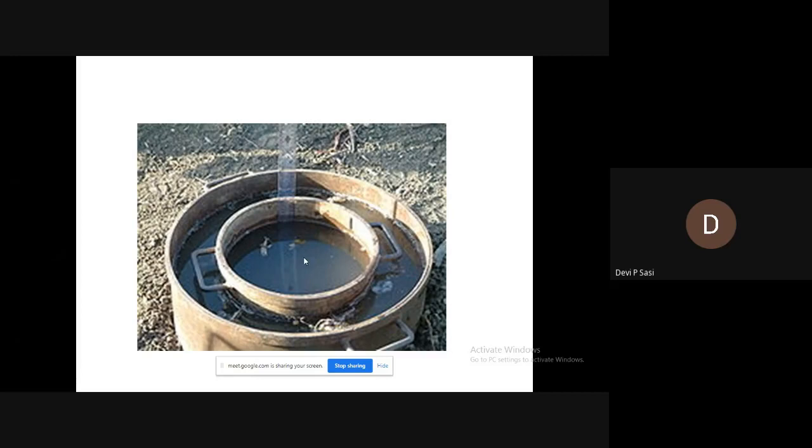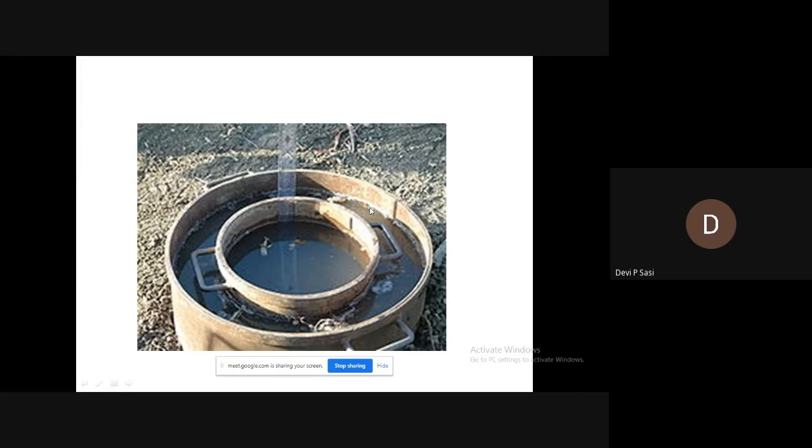Okay. Next, water is applied in the inner ring as well as in the annular space between inner and outer rings.